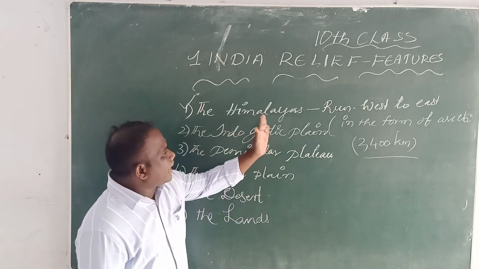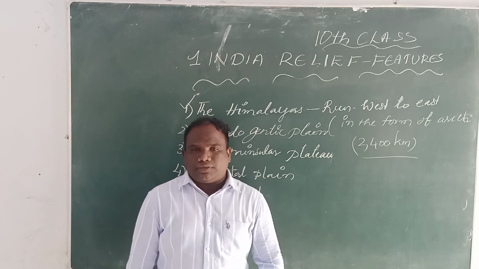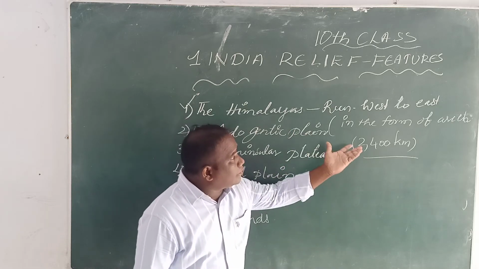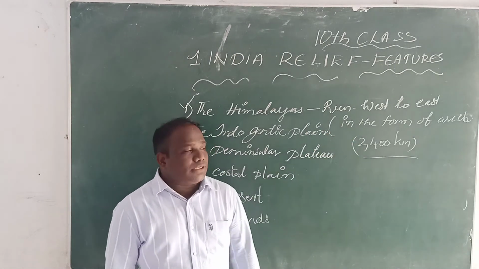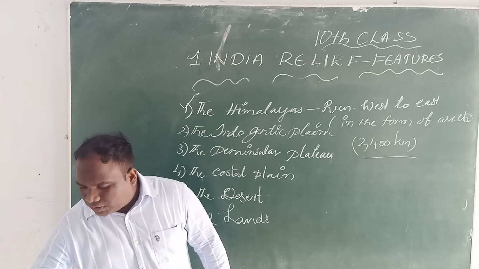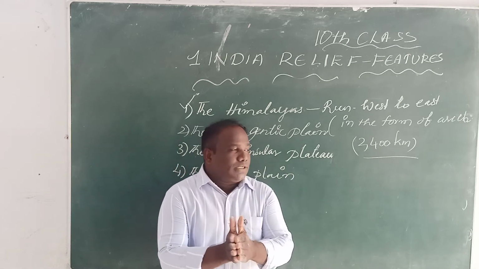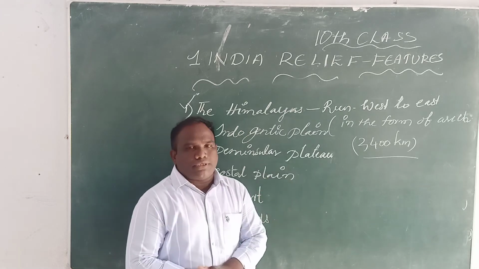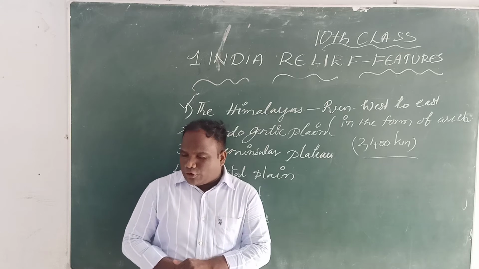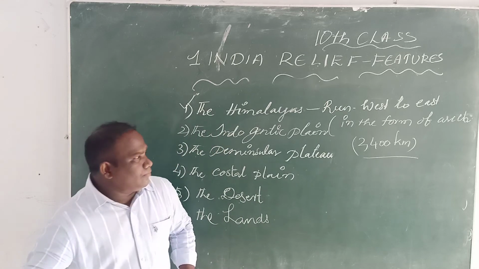The first one, the Himalayas. The Himalayan ranges run in the west to east direction in the form of an arc, with a distance of about 2,400 kilometers.